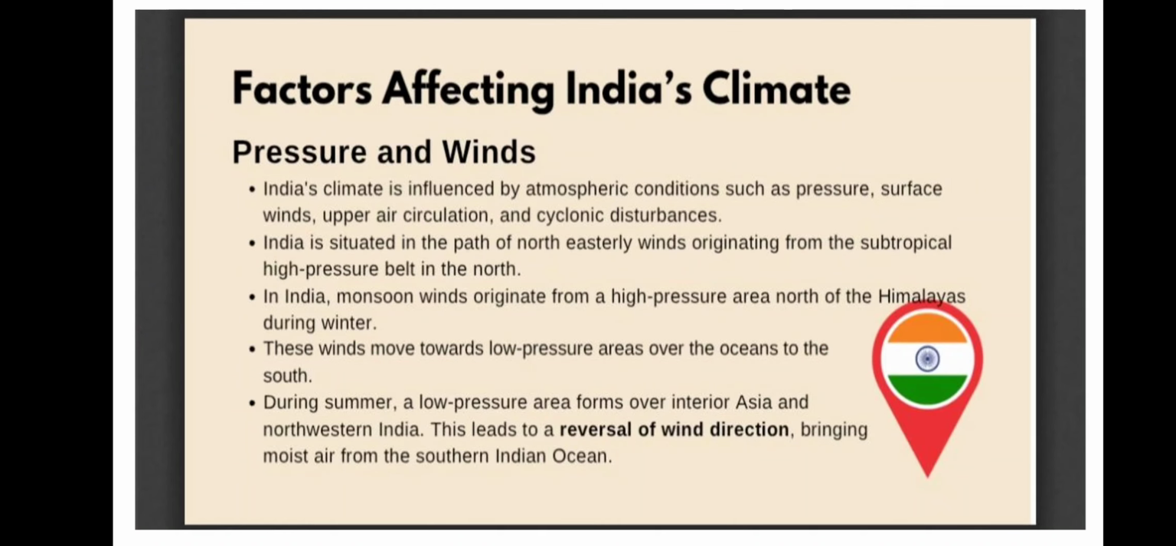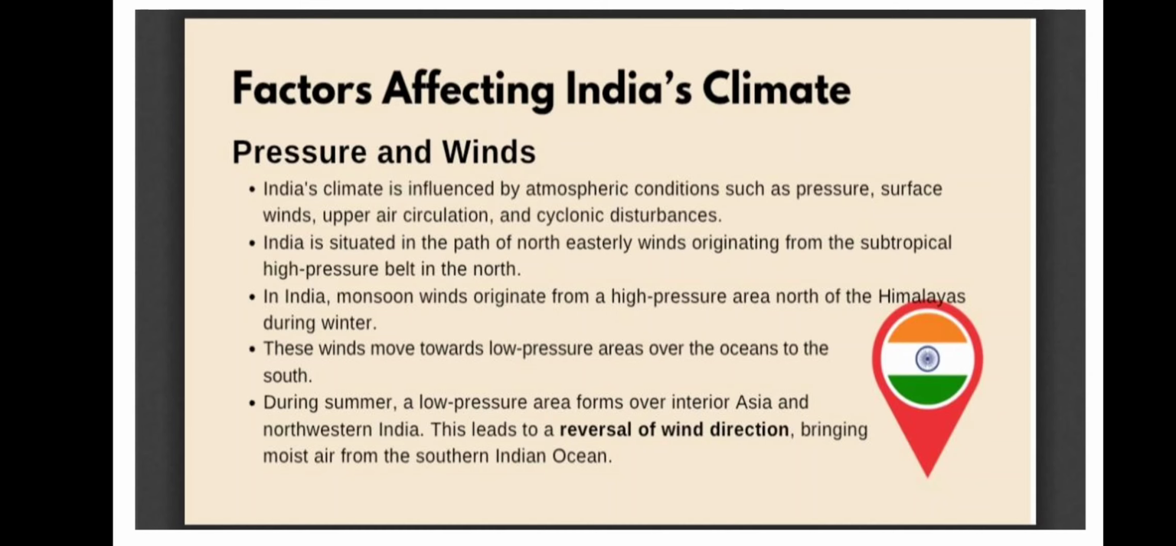Next we have pressure and wind, that we need to understand. Here pressure means air pressure. You have already learned in science that air pressure is created by air only. India's climate is influenced by atmospheric conditions such as pressure, surface wind, upper air circulation. Don't get confused about upper air circulation. It is a kind of air which is always moving. You don't have to worry about it. Then cyclonic disturbances: when high pressure and low pressure areas are created in some places. Whenever there is a low pressure area in the center and around it a high pressure area, wind starts moving in a circular motion, that is known as a cyclone.